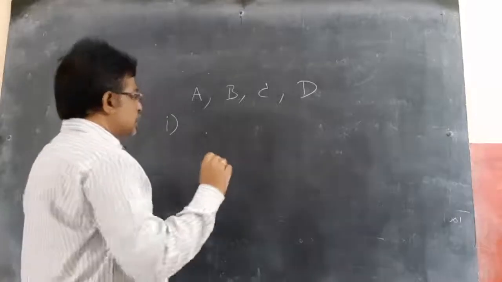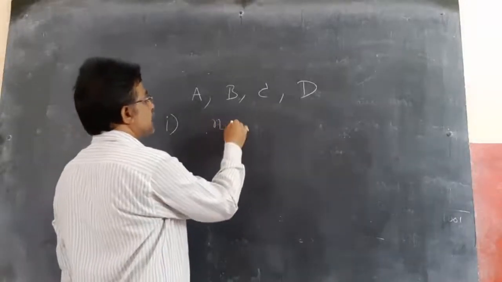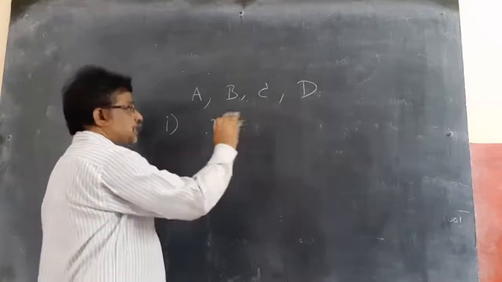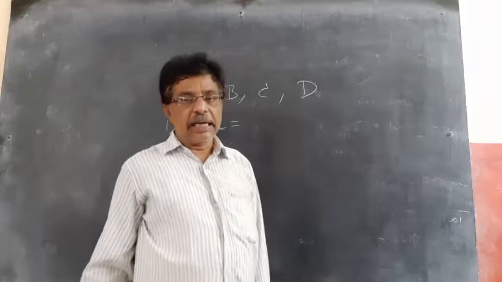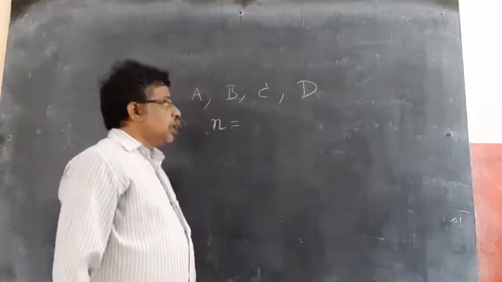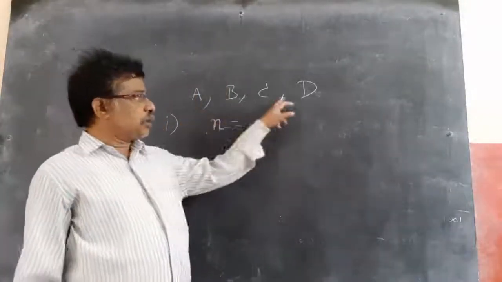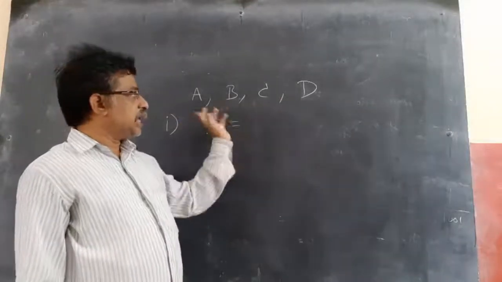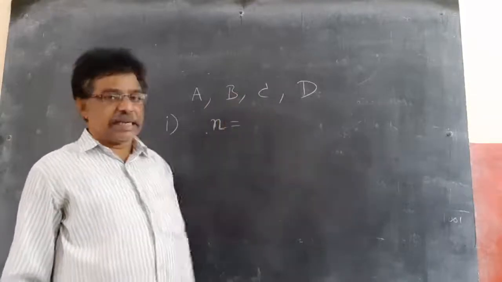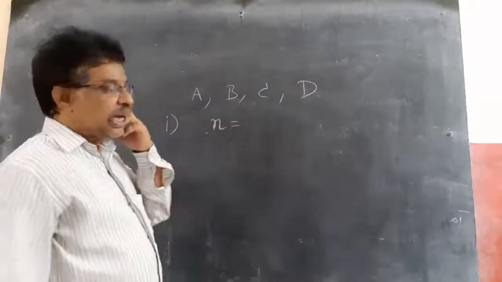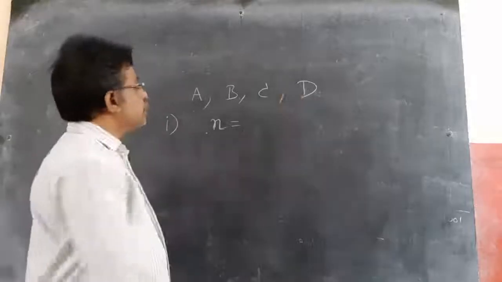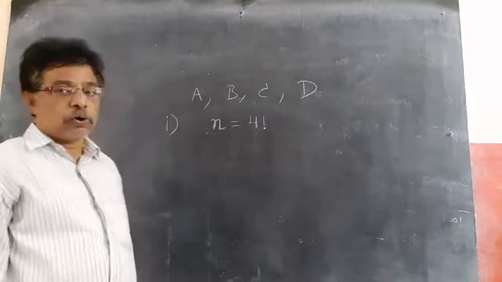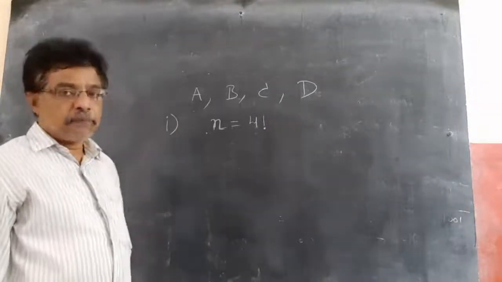Now, what is the total probability first? N is equal to total number of outcomes. He has four temples, and he wants to visit all four. How many ways can he visit? So, four temples are there. You can go first to A, next C, next D, or first A, next B, next D, like that. So like that you can arrange these four. Simply, you can go to the temples in four factorial ways, because there are four temples.